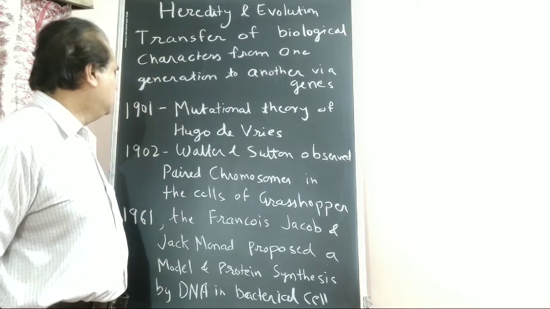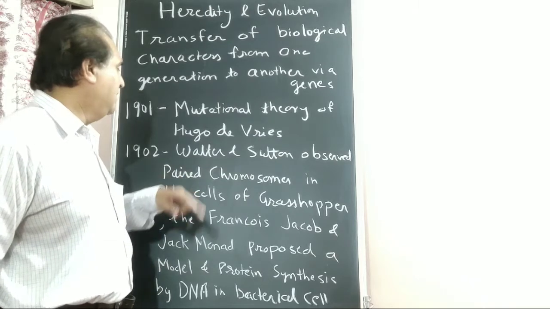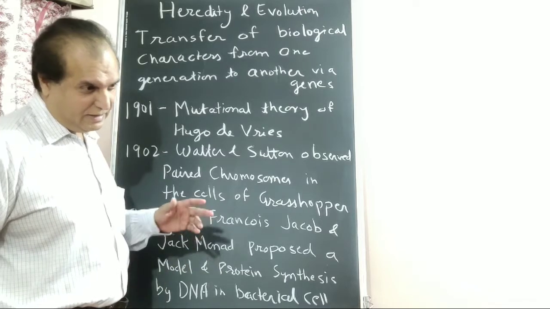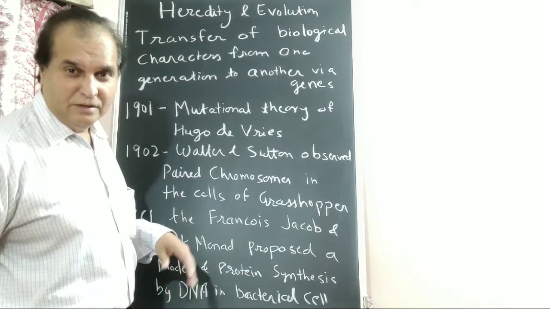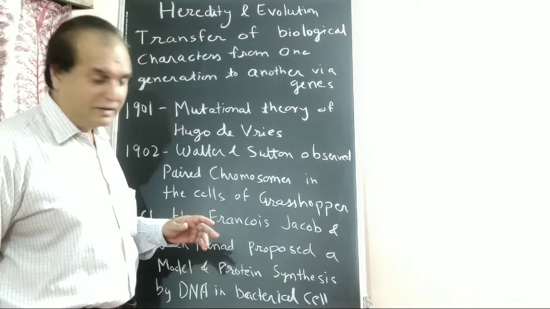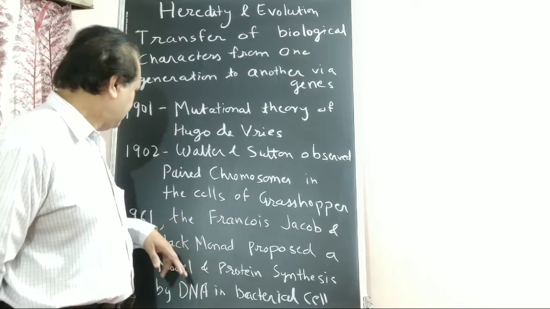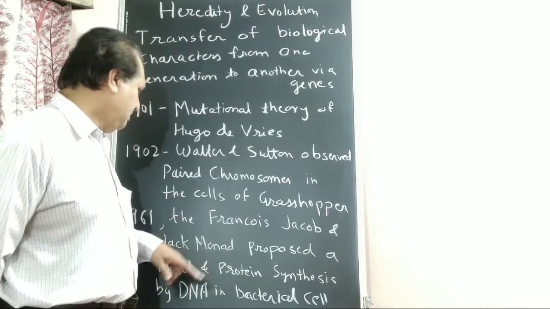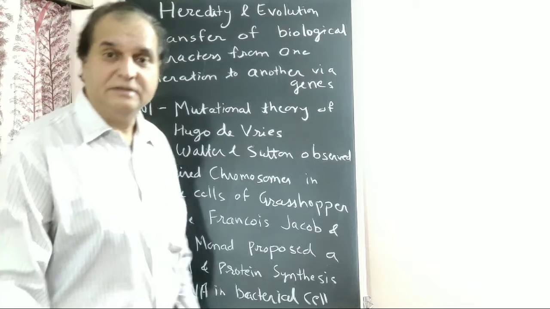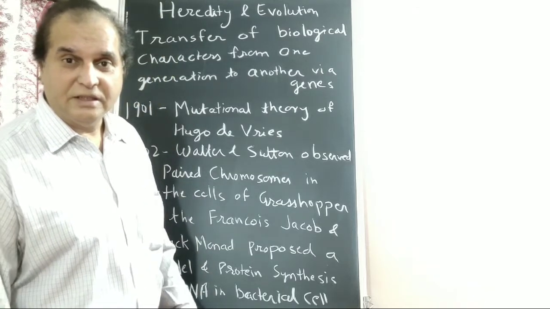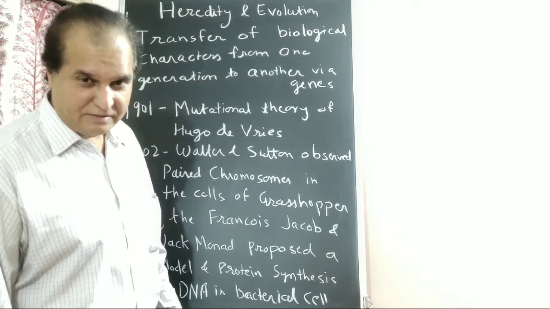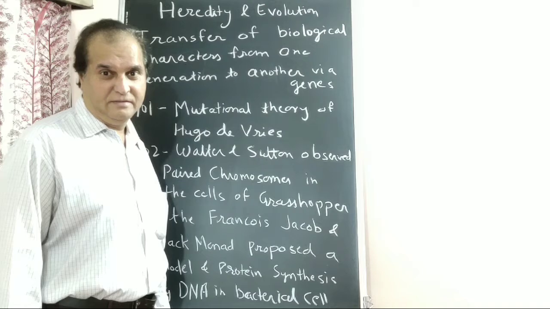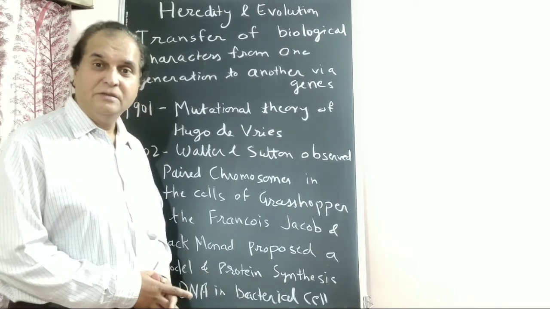Then in 1902, Walter Sutton observed paired chromosomes in the cells of grasshopper. Then chromosomes were understood to be responsible for characters. In 1961, Francois Jacob and Jacques Monod proposed a model of protein synthesis, the changes in body structure by protein synthesis. First they studied it in bacterial cells and the theory was developed.